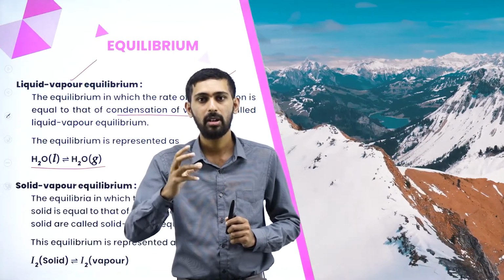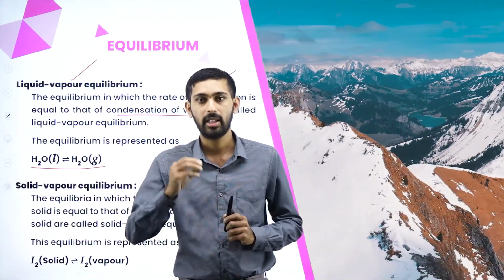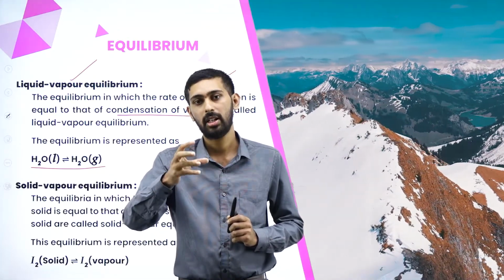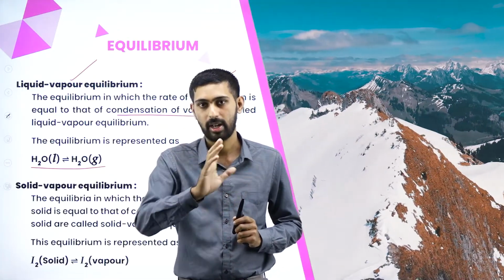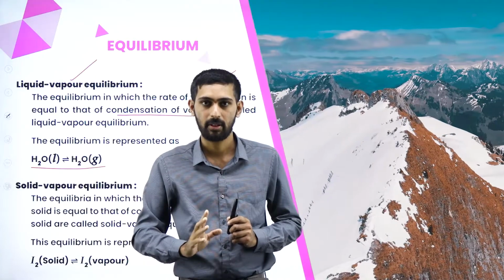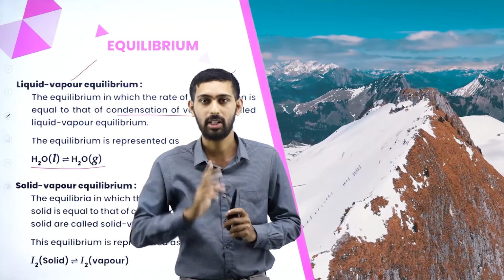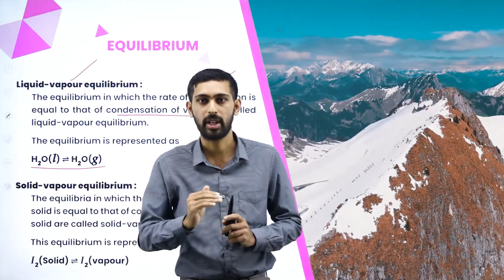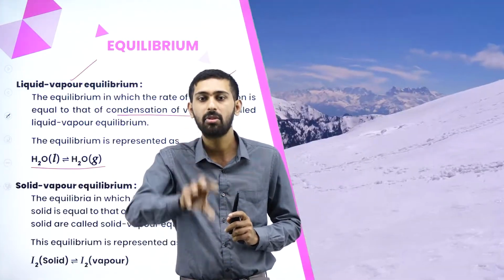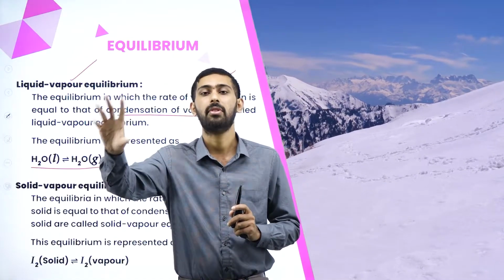Now, if we take water in a laboratory, let us take one water sample and keep it in a laboratory, and supply a little amount of heat. Then we have to maintain a temperature of 30 degrees Celsius. Then we have to observe whether the water gets converted from the liquid state to the vapor state.